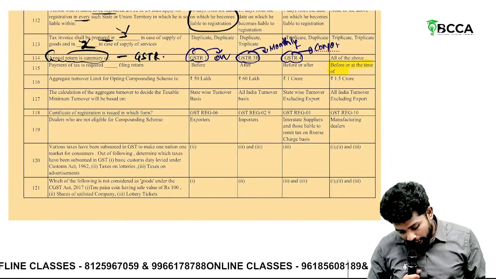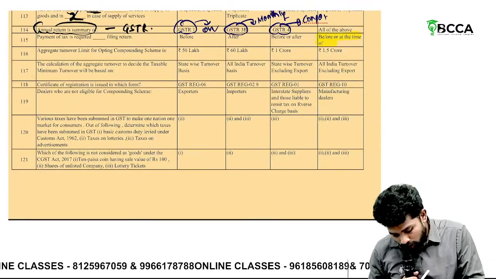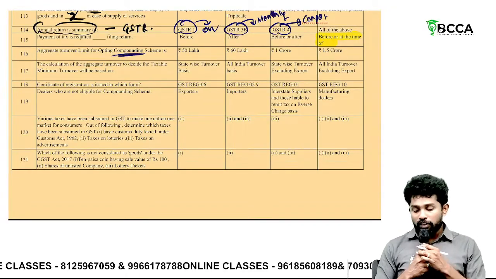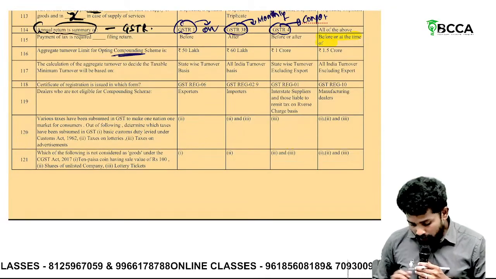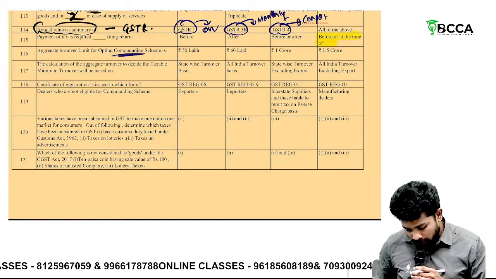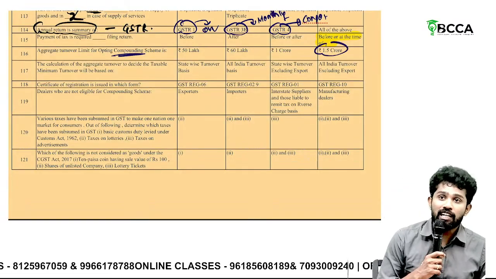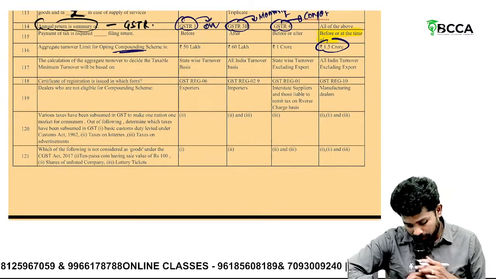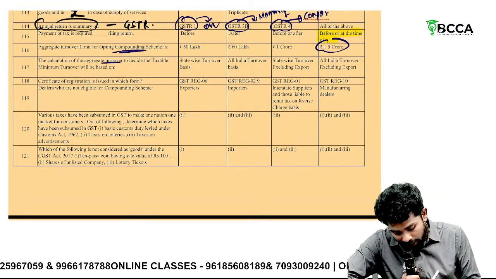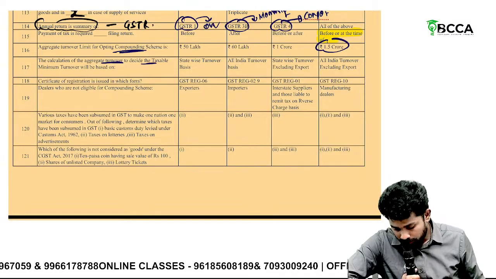Then aggregate turnover limit for opting composition scheme. Sir, what is the turnover limit for opting composition scheme? The turnover limit for opting composition scheme is what? 1.5 crores. For special category states, 75 lakhs. Then the calculation of aggregate turnover to decide.